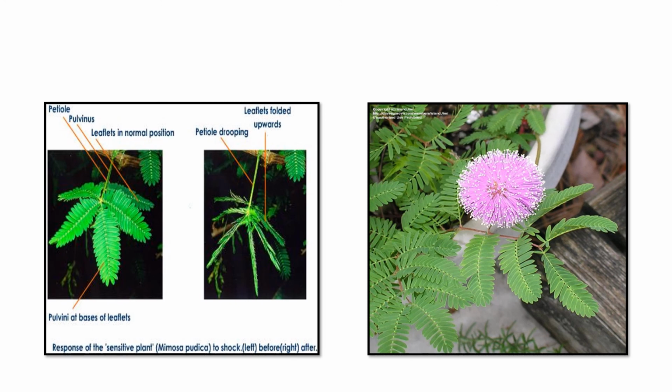Then on the left side you can see two pictures of the touch-me-not plant. In the first one, by its nature, when touched on the leaf, the leaves close, as shown in the second picture, but within a few seconds reopening also takes place. Here there is no growth, the movement of the plant is independent. Okay, so with this, control and coordination in plants is over. Control and coordination in animals we can see in part 3.